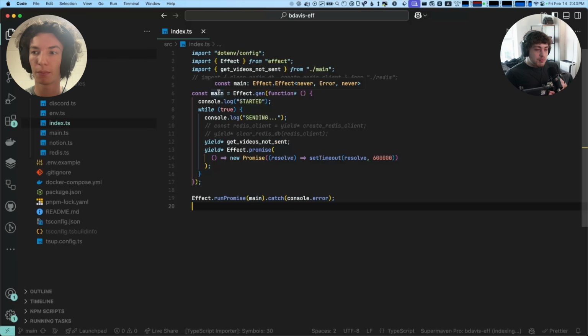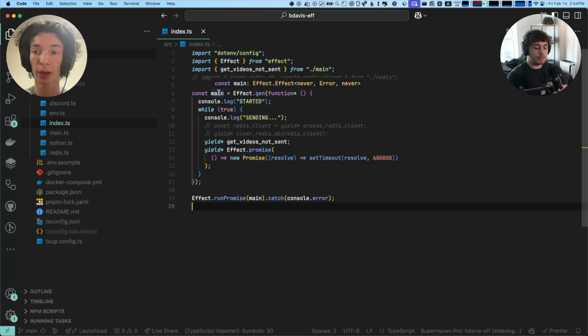I would say the core parts of Effect are, one, this structured concurrency runtime. You describe your effects almost like an embedded DSL, where you build up your program as a tree of effects. And then the Effect runtime runs these effects in certain ways and gives you certain guarantees and certain features.